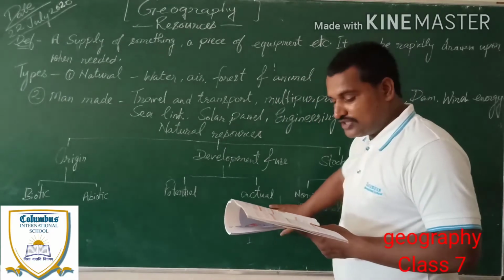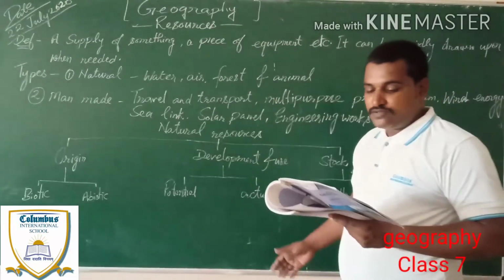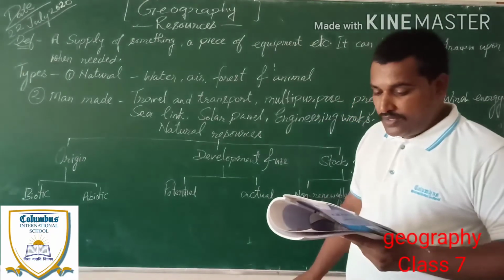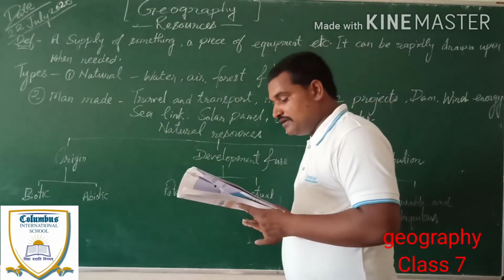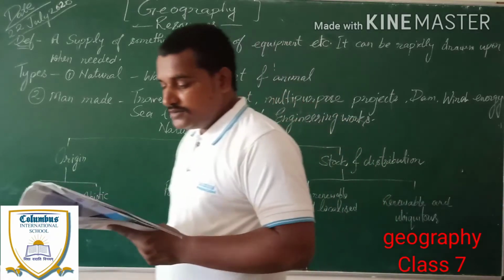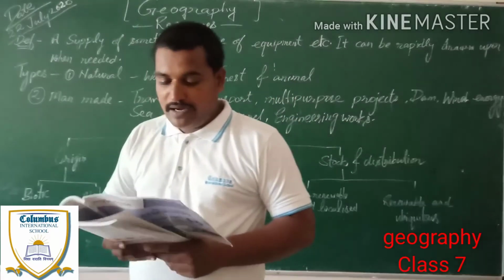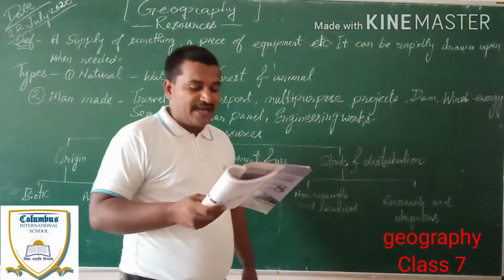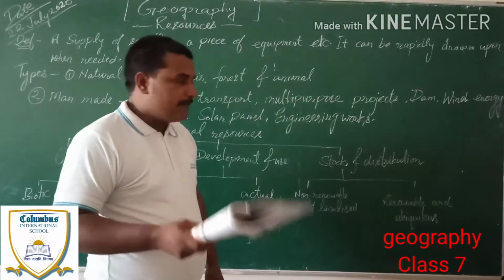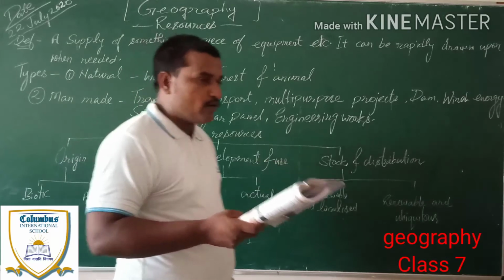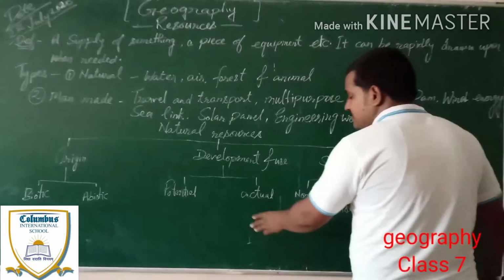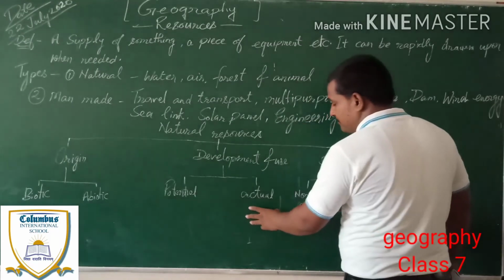Second topic, actual. What is actual? These resources can be put to actual use, as through detailed survey their quality and quantity have been assessed properly. For example, iron ore deposits in India and coal deposits in India. These are known as actual resources.